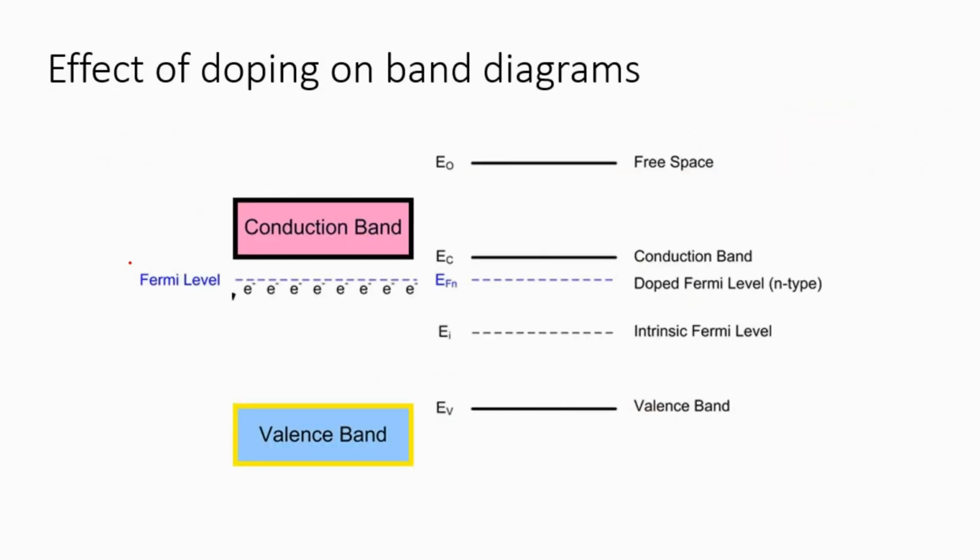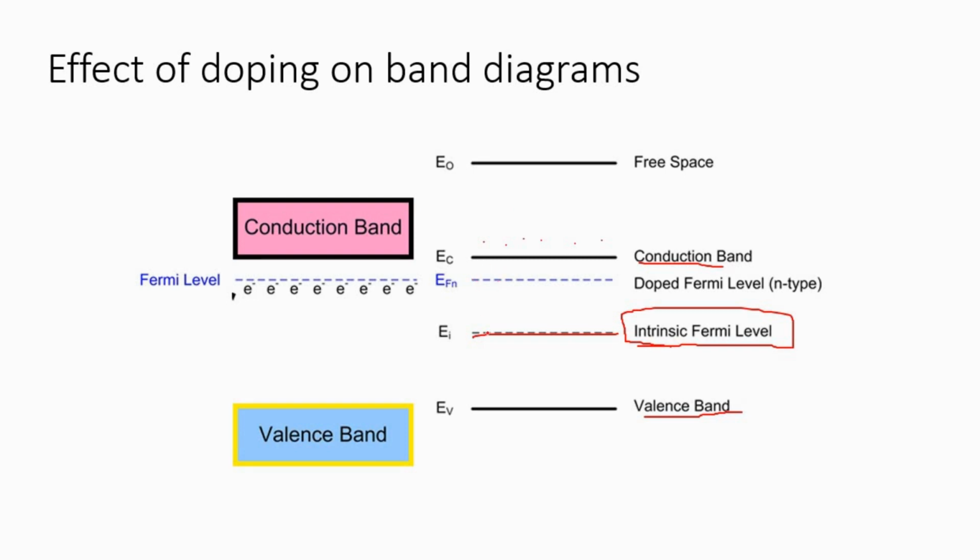Now, what is the effect of doping on band diagrams? When we have not done any doping, your Fermi level is the intrinsic Fermi level. This is your valence band and this is your conduction band, and it lies in between these two levels. Now when you have doped your device with n-type impurity, what happens? You have more electrons here, so this tends to shift the Fermi level.